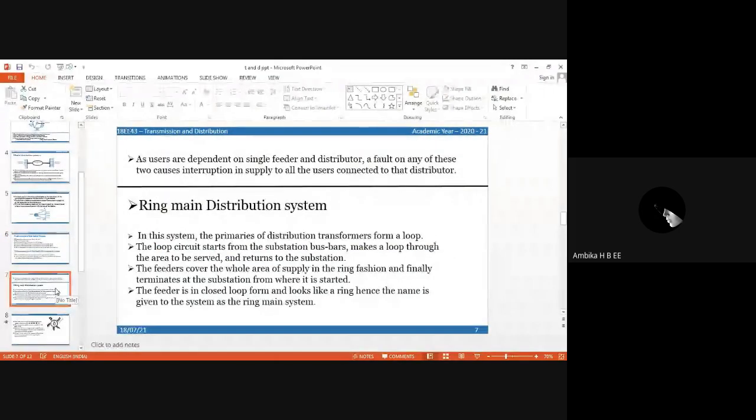At users are dependent on the single feeder and the distributor. A fault on any of these two causes interruption in supply to all the users connected to the distributor. Now my friend Amrita will explain.